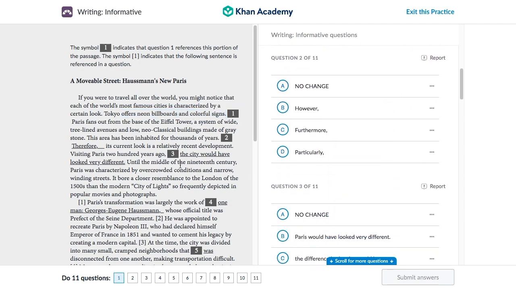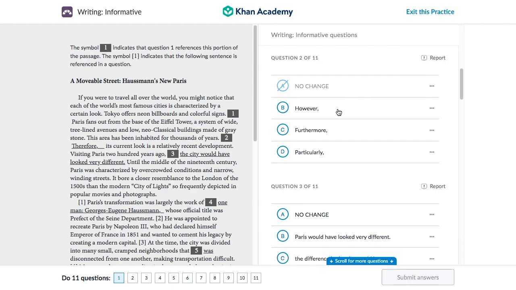On to question 2. This area has been inhabited for thousands of years. Therefore, its current look is a relatively recent development. Now, before you do this, just try saying the sentence out loud in your head and try to find any issues. Well, the issue's right here: therefore. This area has been inhabited for thousands of years, and we're saying therefore its current look is a relatively recent development. So we're saying people have lived here for so long, and that's the reason it's a recent development. That doesn't make much sense, so let's cross that out.